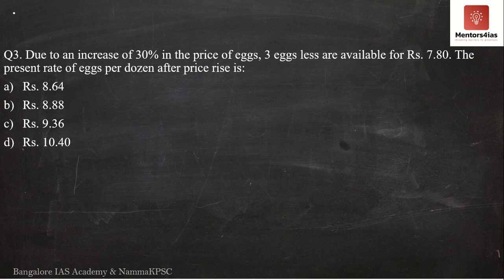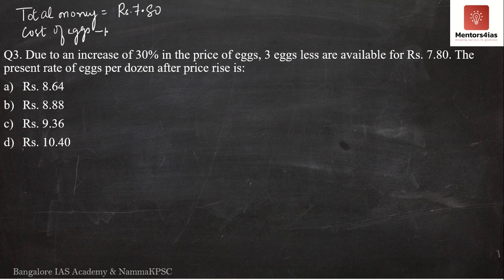So as usual, I am going to mention here the total amount of money. What is the total money? It is ₹7.80. What do we have to find out? We have to find out the cost of eggs. How many eggs? 12 eggs. Correct? 1 dozen is 12 eggs. The cost of 12 eggs after the increase in price, or at the new price.